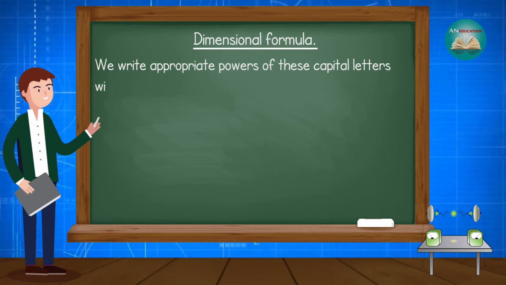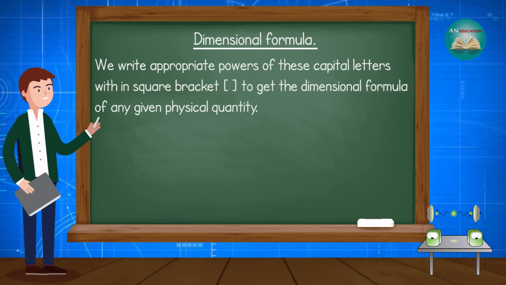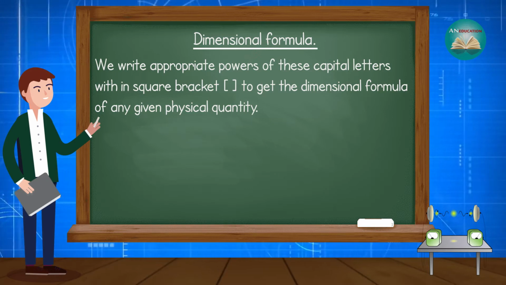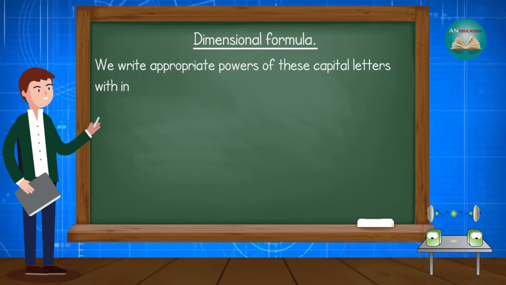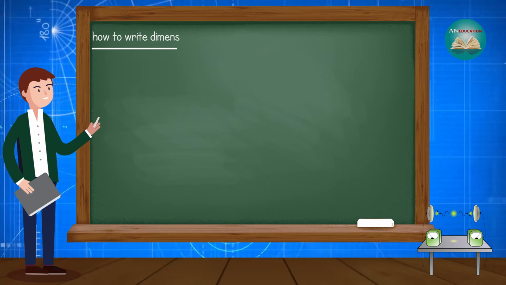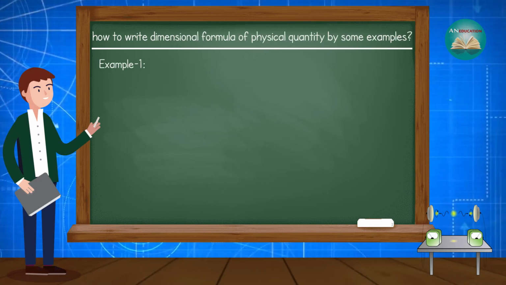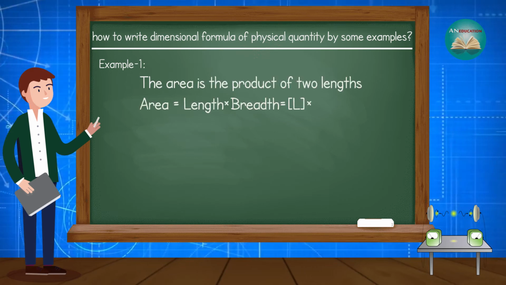We write appropriate powers of these capital letters within square brackets to get the dimensional formula of any given physical quantity. After that, let's discuss how to write the dimensional formula of a physical quantity with some examples. Let's take an example of area. Area is the product of two lengths.